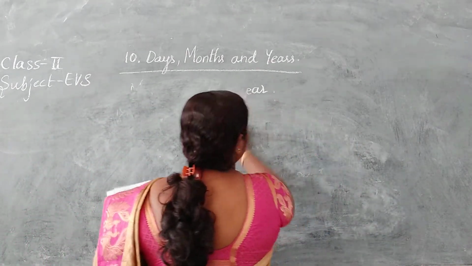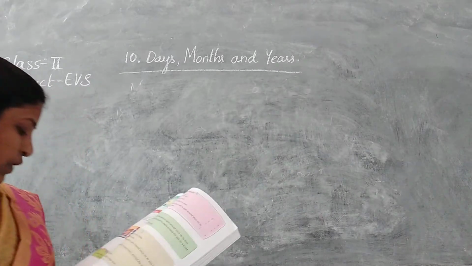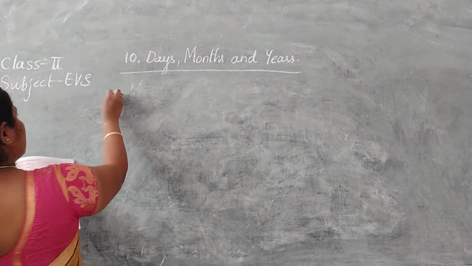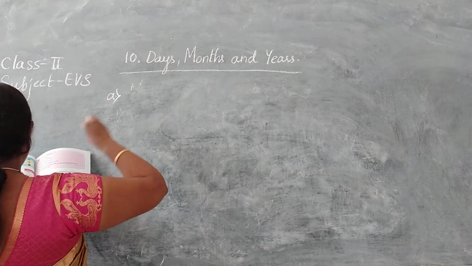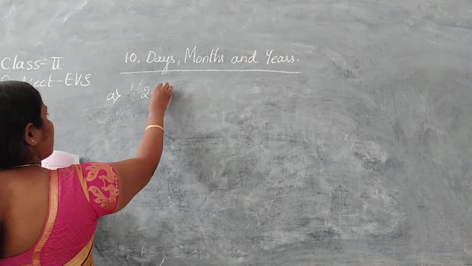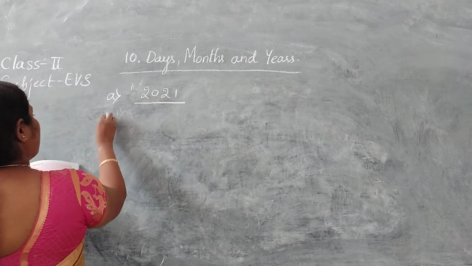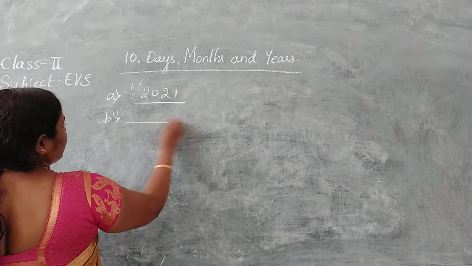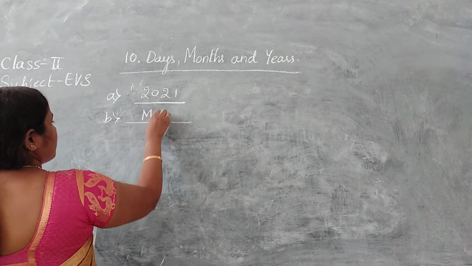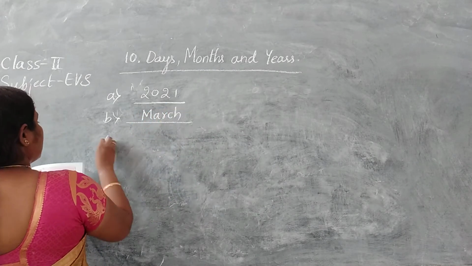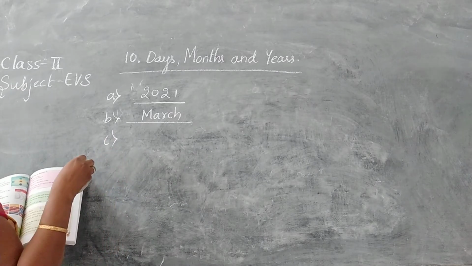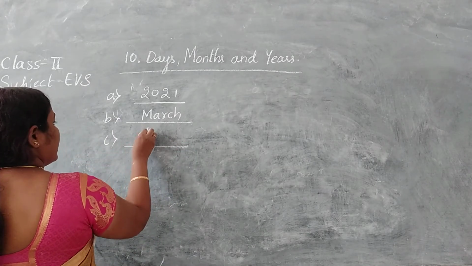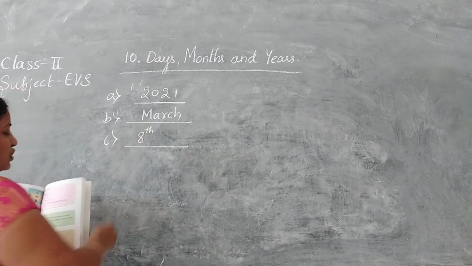2021. In a leap year, February has 29 days. A. Which year is this? 2021. B. What is the month now? It is March. C. What day is it? Today, which day? It is 8th of March.